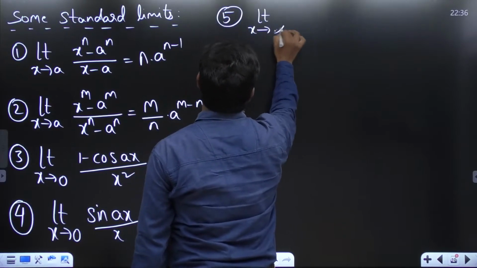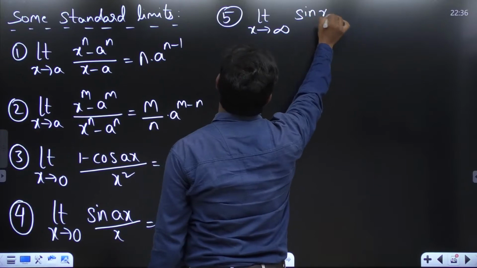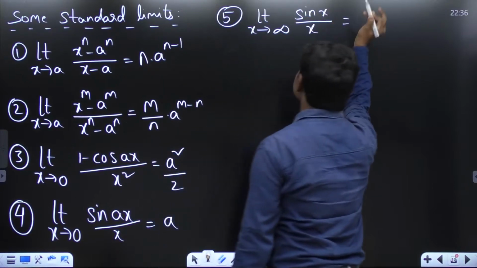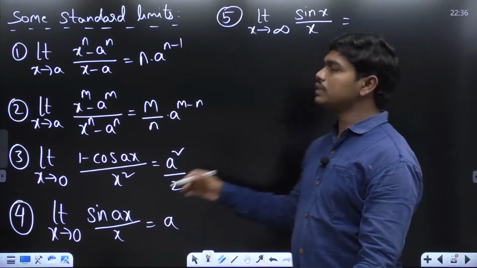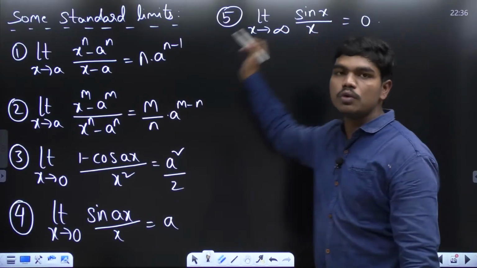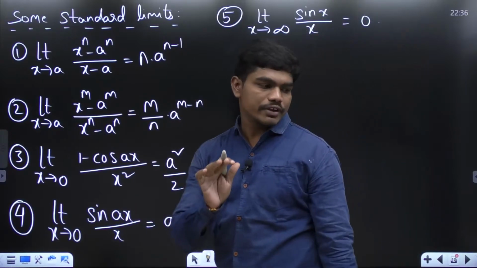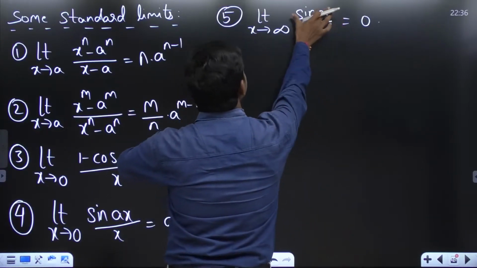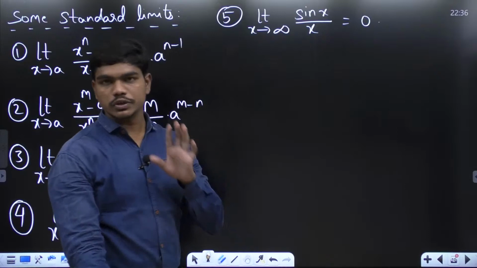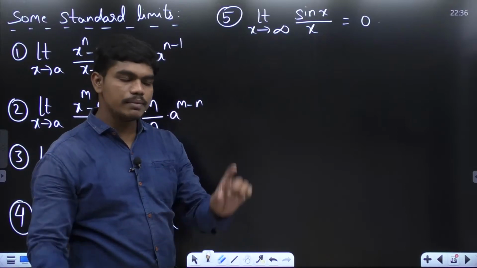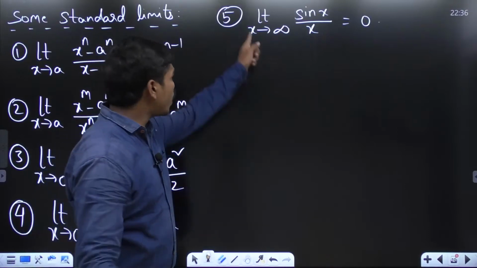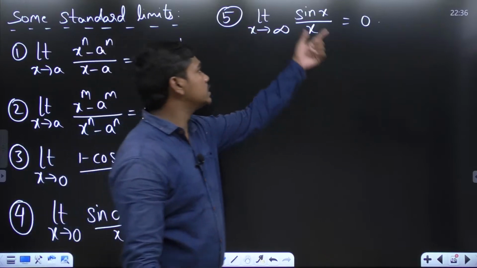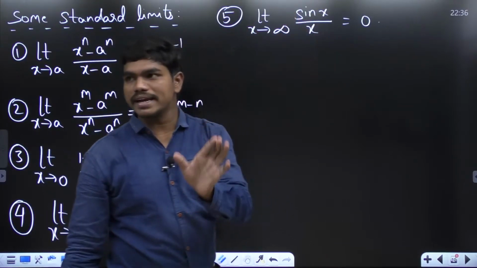Similarly, next. Limit x tends to infinity, sine x by x. So you know this is 0. Now for the people who don't know how this is 0, I'm giving you the explanation. It's a simple thing. Whatever you put in place of x, this sin x is always a finite value, because sin x always takes values between minus 1 and 1.